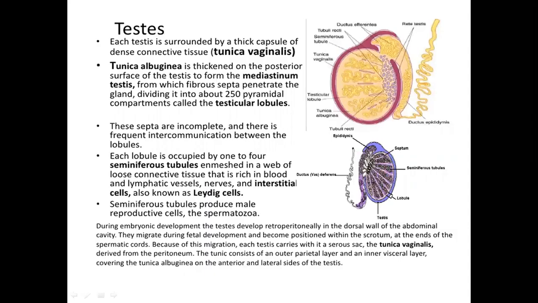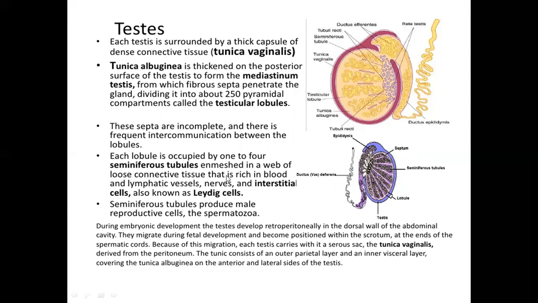Now we'll talk about the histology of testes. Each testis is surrounded by a thick capsule of dense connective tissue known as tunica vaginalis. Tunica albuginea is thickened on the posterior surface of the testis to form mediastinum testis, from which fibrous septa penetrate the gland, dividing it into 250 pyramidal compartments called the testicular lobules. These septa are incomplete, and there is frequent intercommunication between the lobules.